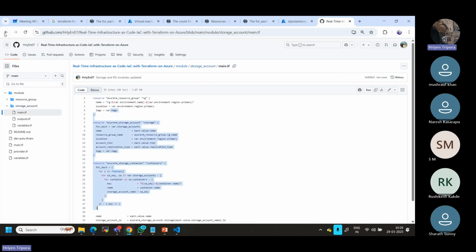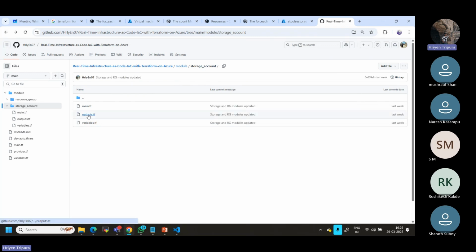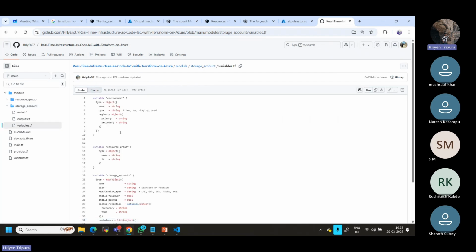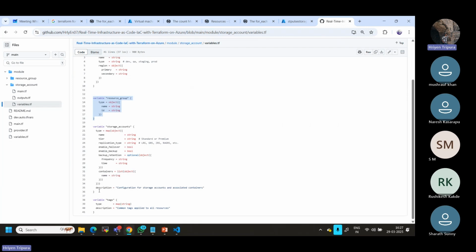When it comes to variables.tf, instead of defining hardcoded values, we define a data type and pass in the real value, as part of best practice. The actual value can be passed in your variable file as well, but it is not good practice to do so. So I have just defined a data type so that Terraform will understand the type of this data.